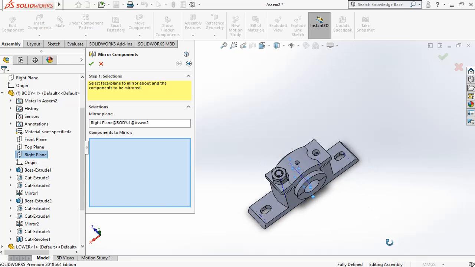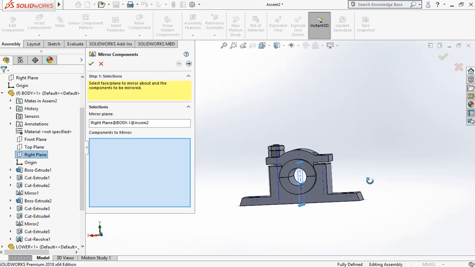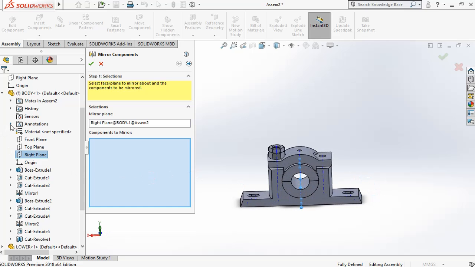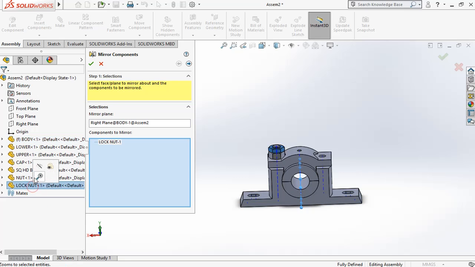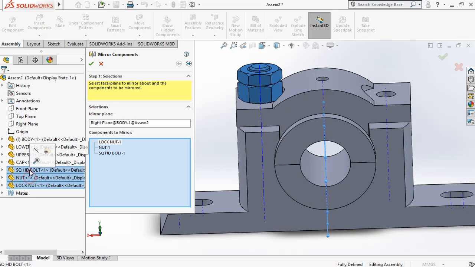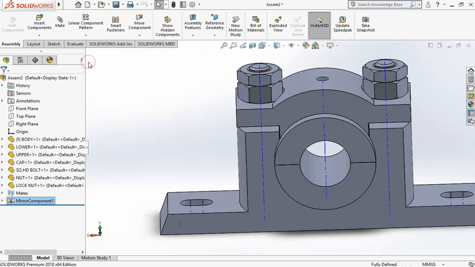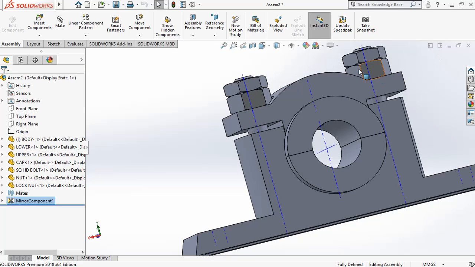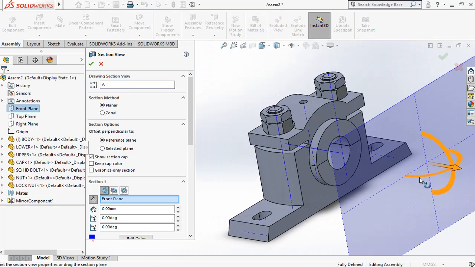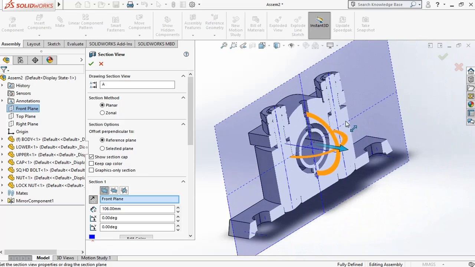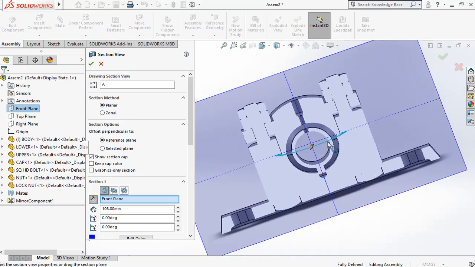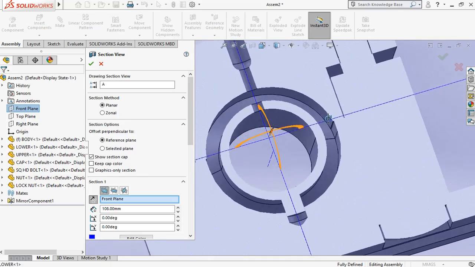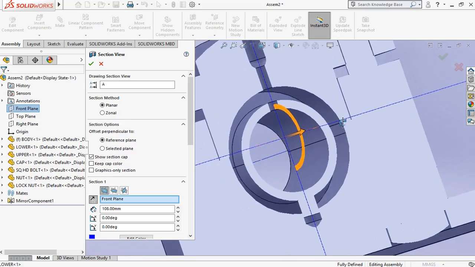The components to mirror are the nut, lock nut and bolt. So we can see it got mirrored. Now we can see the cut section. It is okay.